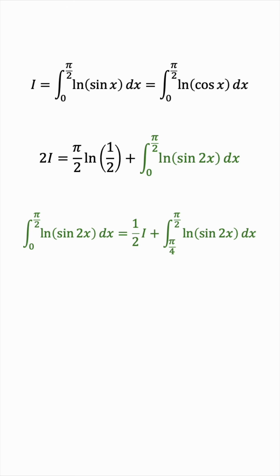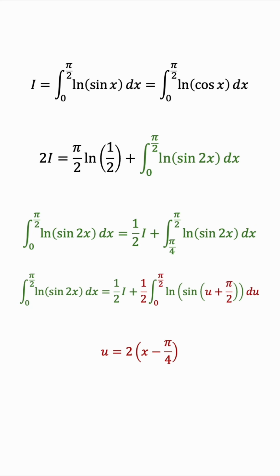In other words, to solve this integral, the substitution we will use is u equals twice x minus pi over 4. du will be 2 dx again, and the integral in terms of u will now be the integral from 0 to pi over 2 of the natural log of sine of u plus pi over 2. Try to solve for x in terms of u and verify that this is the case.